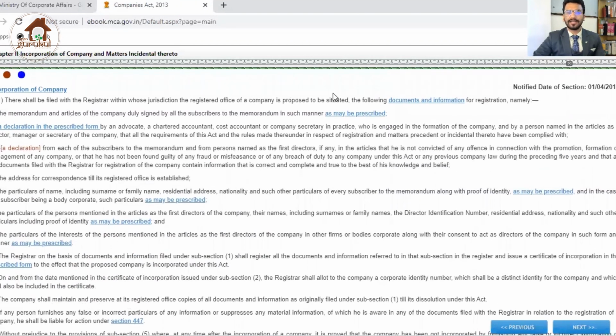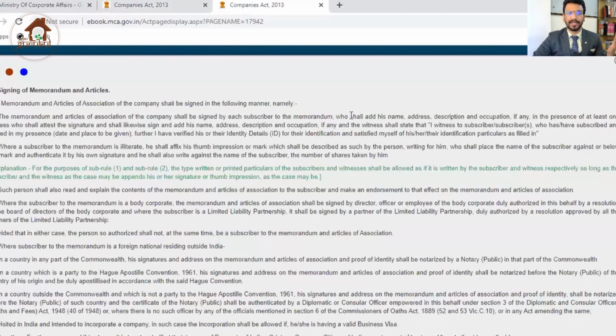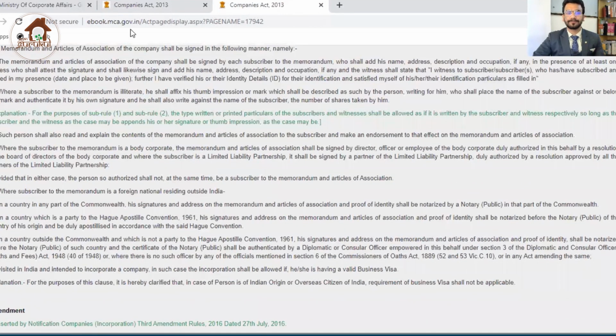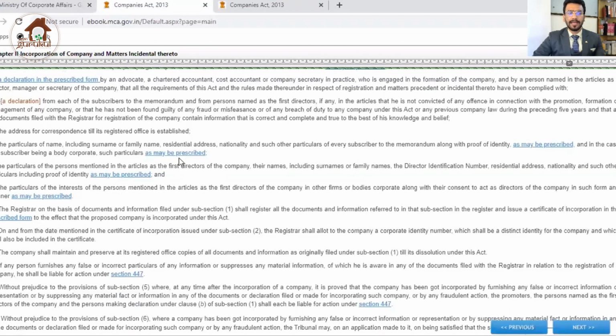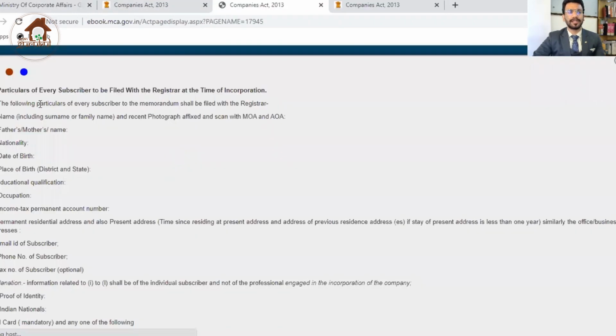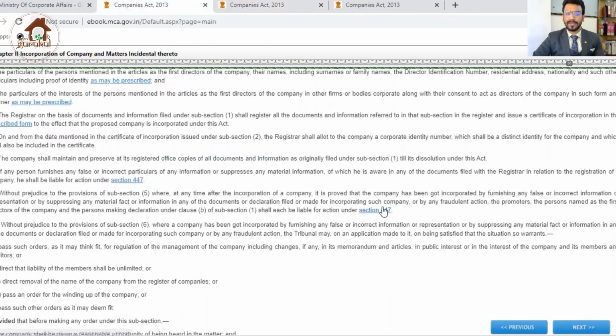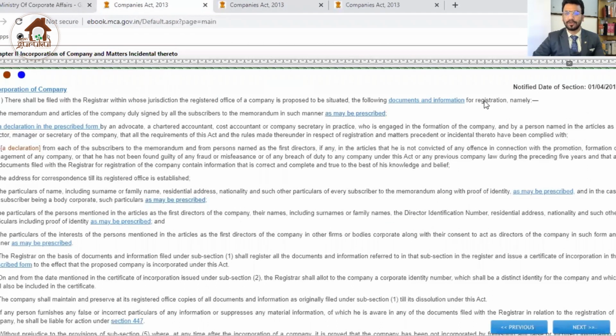As you are reading the section, here it is mentioned "as may be prescribed". As may be prescribed means something is prescribed in the rules. You don't have to waste your energy to find the rule. Just click on this option and the rule will open. Again, let's go to the section: whenever the words "as may be prescribed" are used, you click on that and the rules will open there. And whatever reference to any other section is given, you can read that also from here.